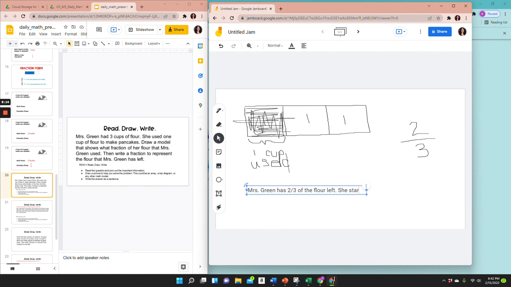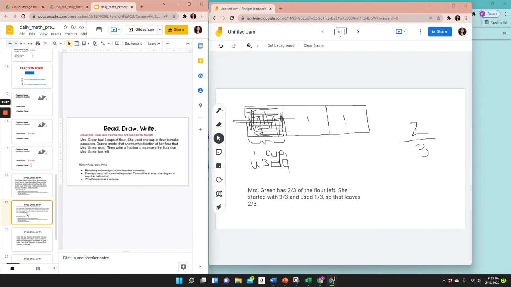She started with 3/3 and used 1/3, so that leaves 2/3. So let's look at our answer and see if we did that correctly. The answer is Mrs. Green used 1/3 of her flour. She had 2/3 of her flour left.